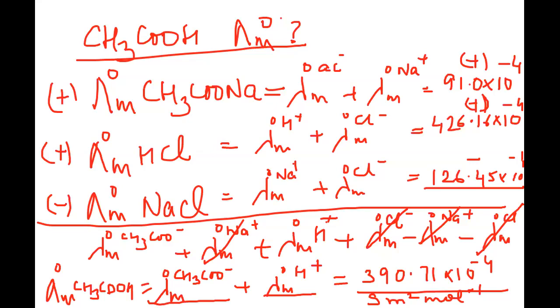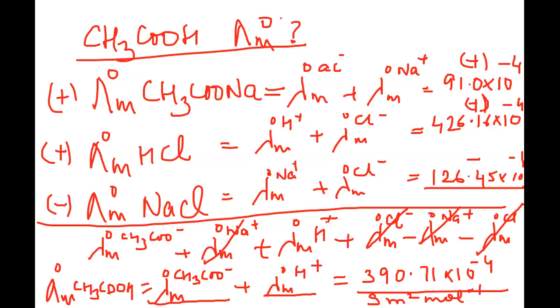All right. At infinite dilution, it is understood that the interionic attractions practically disappear, or we can say they are the least. And in that case, what happens? The mobility of the ions is maximum. And that is the limiting value that we study in Kohlrausch's law.